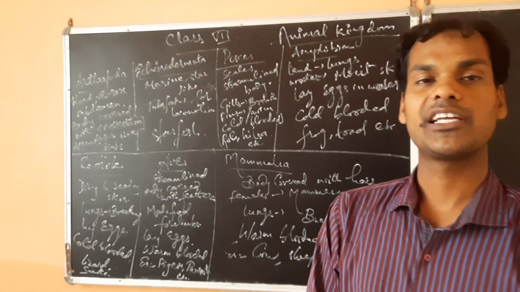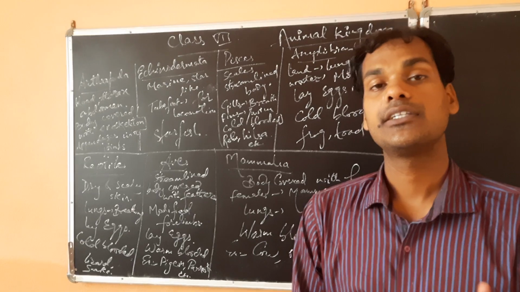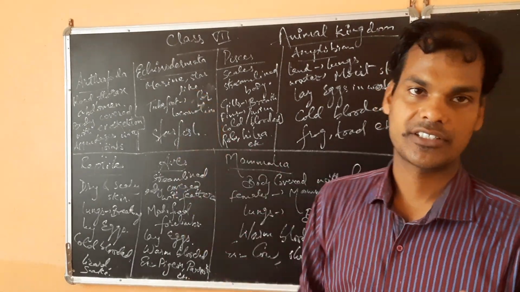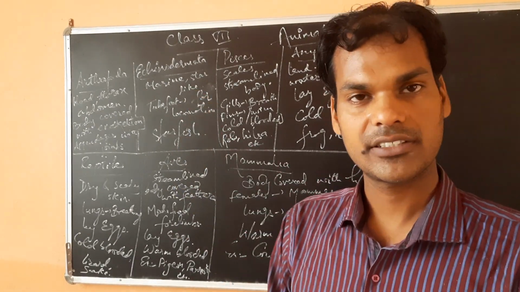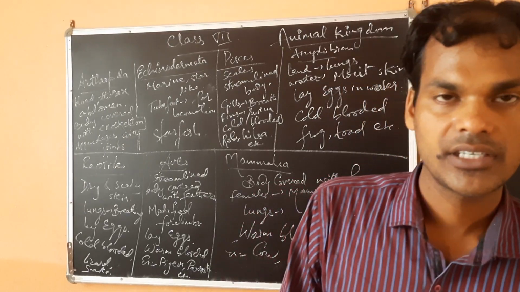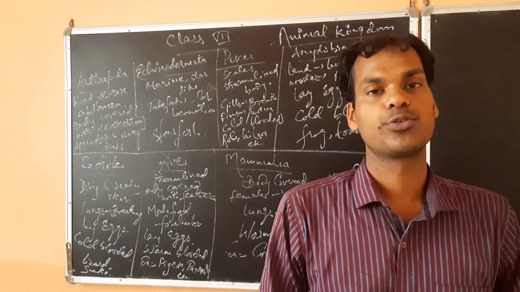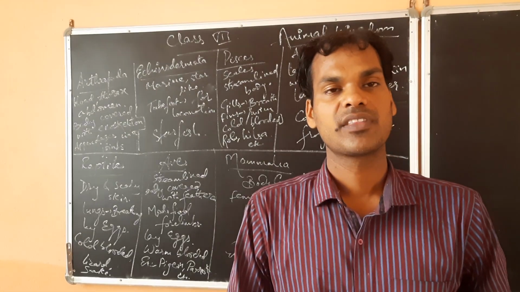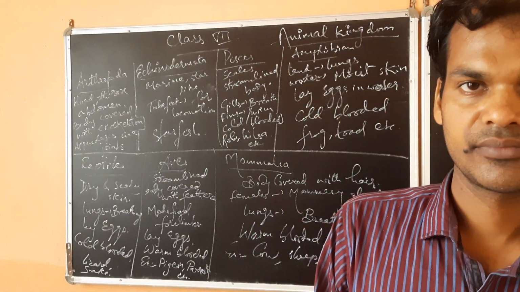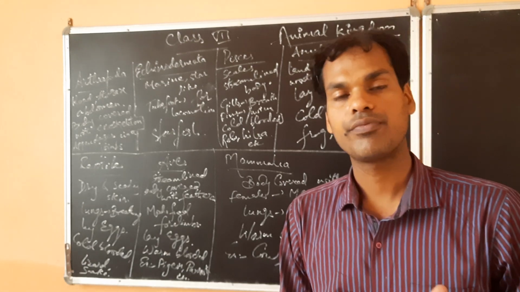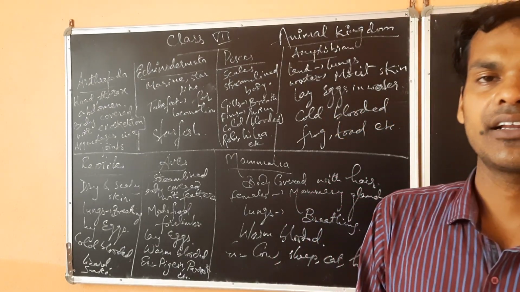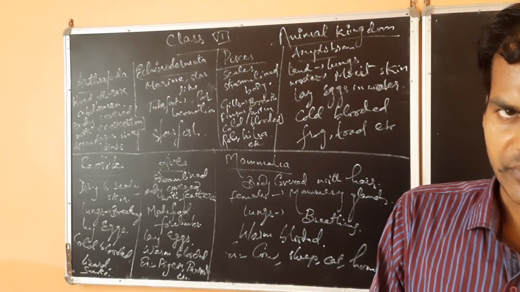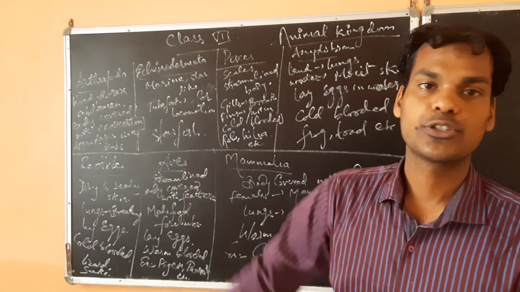So today I will be telling you about other two invertebrates. Invertebrates and vertebrates we have discussed. Invertebrates means those type of organism which is not having an endoskeleton, means there is no presence of skeleton system in their body. Now see, arthropoda.